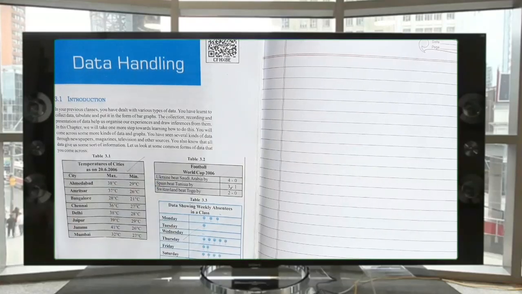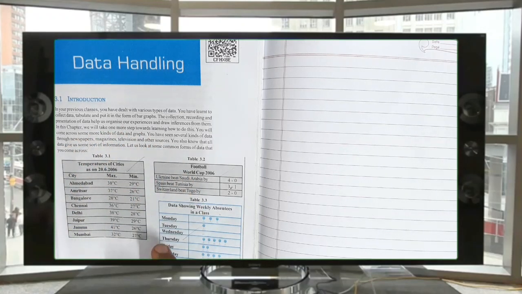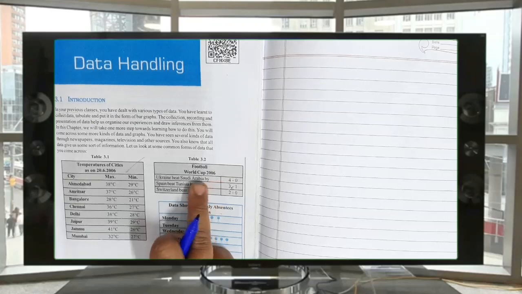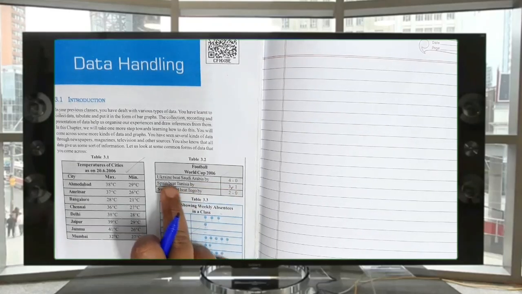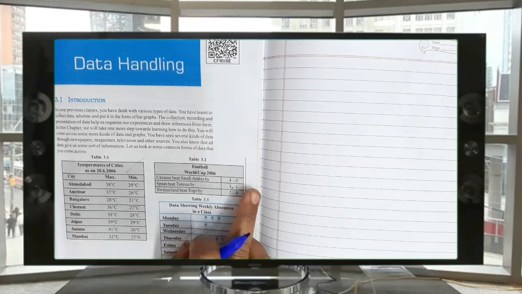This is one data. Some recorded scores or some recordings, that collection is data. Another example I can take. See here, Football World Cup 2006. Here, in this also scores. Ukraine beat Saudi Arabia by 4-0.